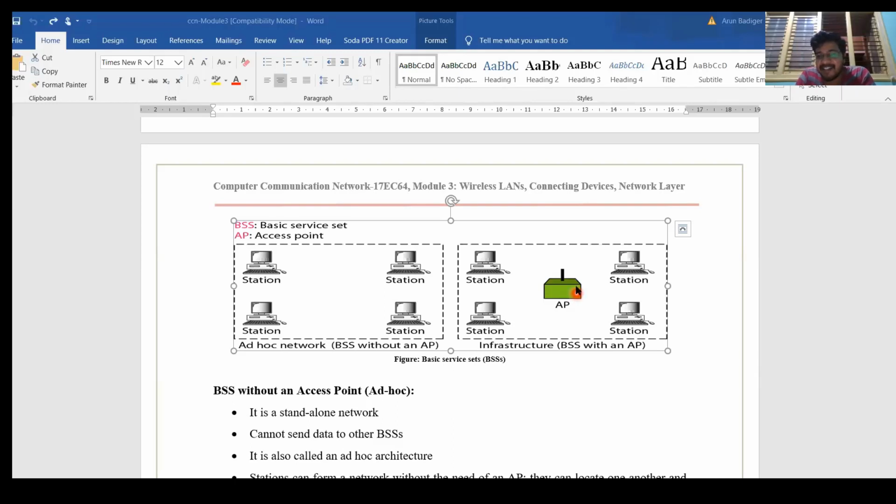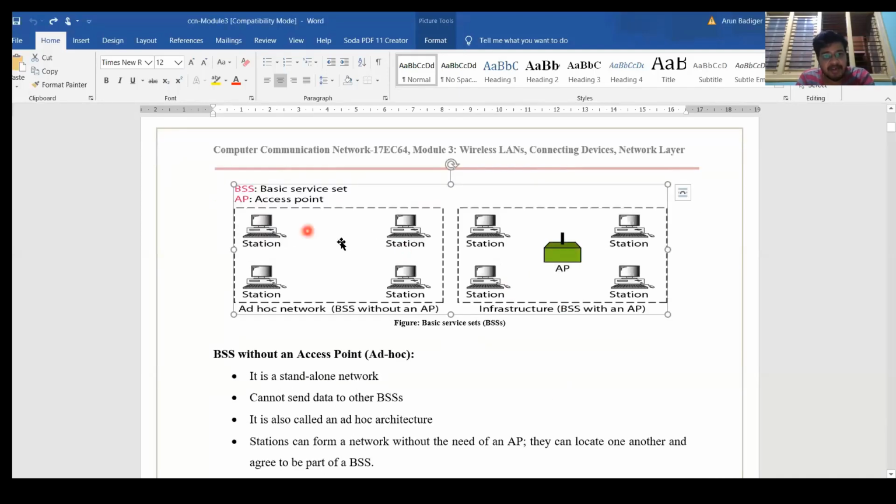So an access point is nothing but your hotspot. The hotspot you create and share the internet, and all the devices get connected. Like in college, we have a router fixed on the wall, and through that Wi-Fi, like D-Link and the department Wi-Fi, will be available in your laptops. If you search, then you can connect to the internet with that Wi-Fi. So this access point will provide you that Wi-Fi hotspot.